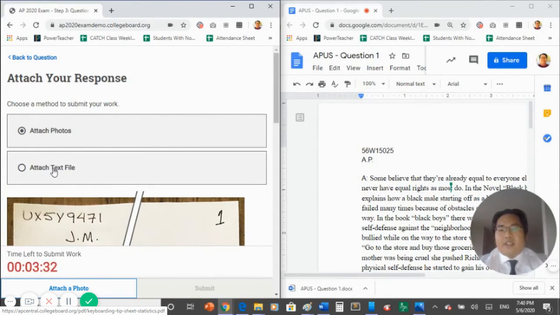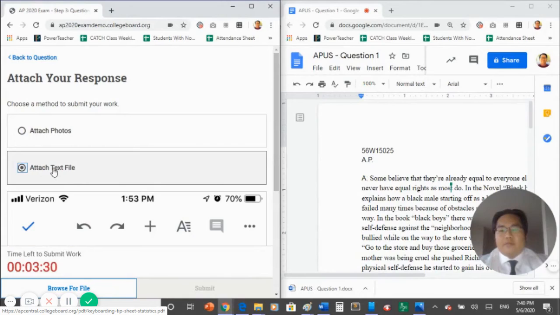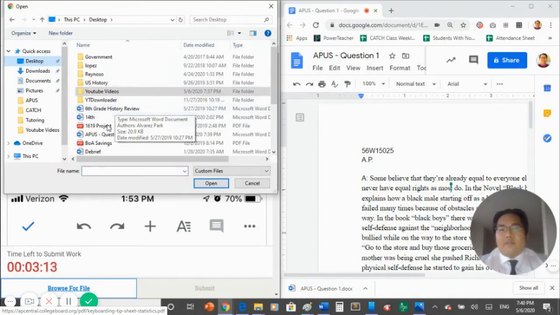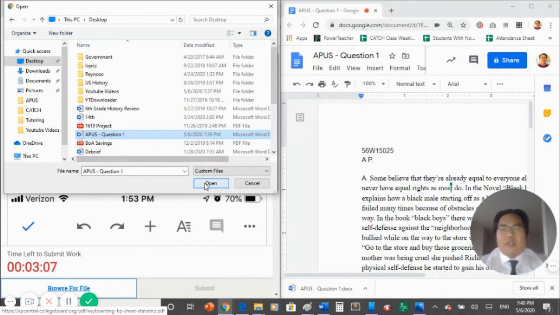Click on Attach Text File. Click on Browse for File. You will now have to locate the file on your desktop. In the pop-up window, to your left, select Desktop and find the name of the file. In this case, it is AP US Question 1. Click Open.